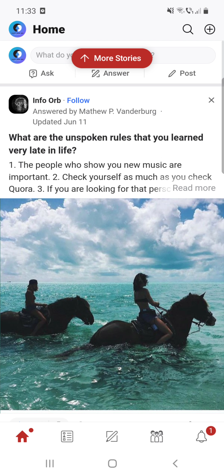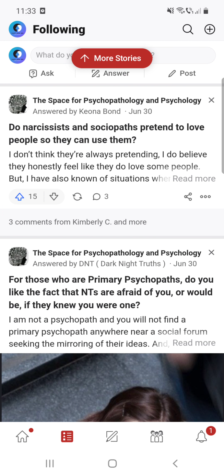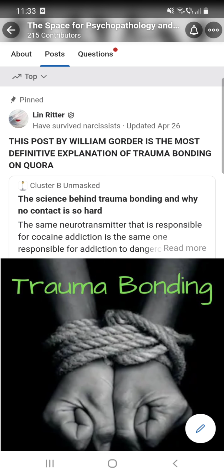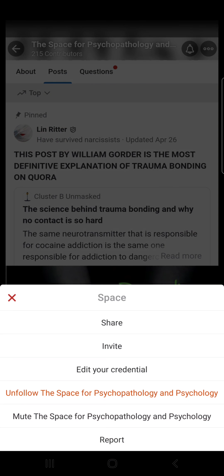So first open the app, then click on that second icon at the bottom of the screen and your followed spaces will appear here. If you want to unfollow or mute a space, you have to click on the three dots at the top of the screen, and you can see the option to unfollow the space for psychopathology and psychology, or you can mute it, or if you want you can report it or invite some people to this space.